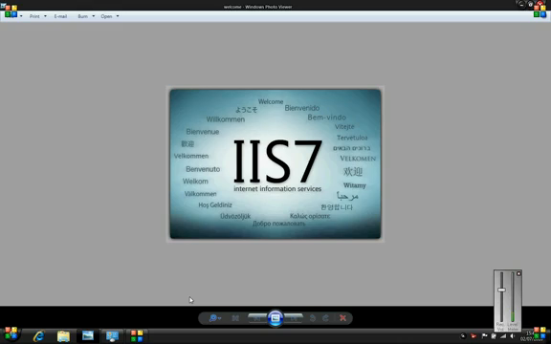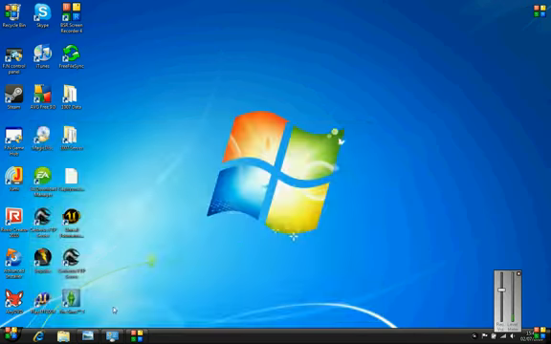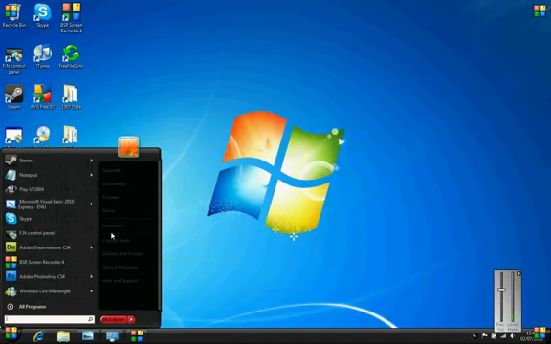Today I'm going to teach you about IIS7, how to install it and configure it from scratch. Now what you need to do this is a computer with Windows XP, which would be IIS6, so slightly different, or Windows Vista or Windows 7. But make sure it's Windows 7 Premium, Home Premium, not Home Basic versions. They don't work.